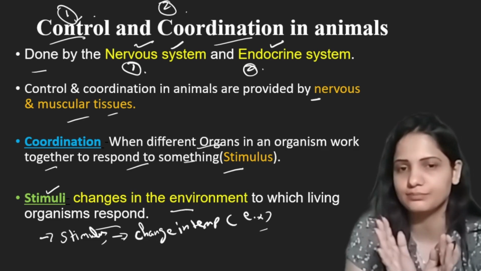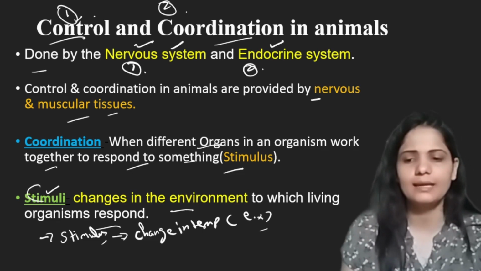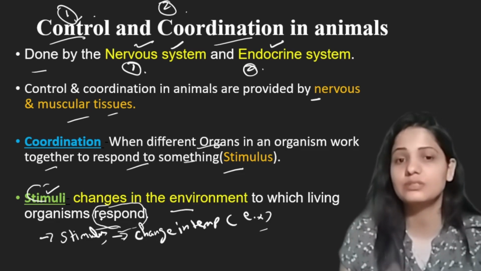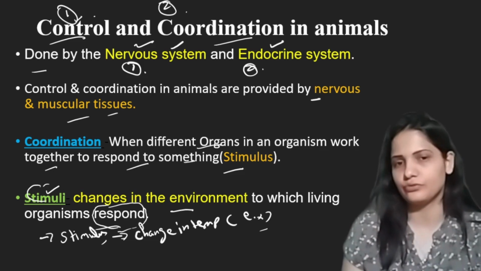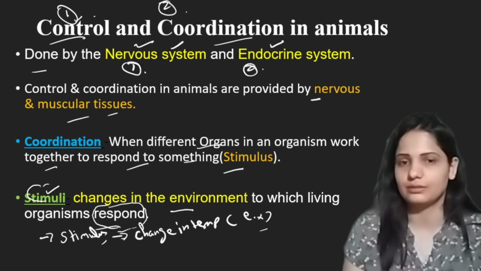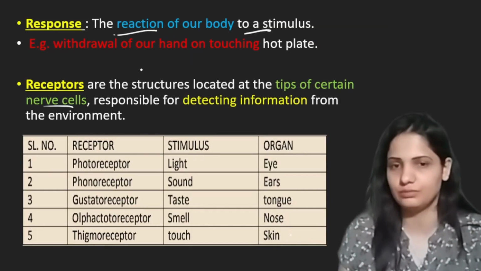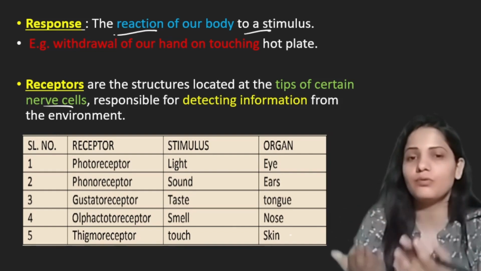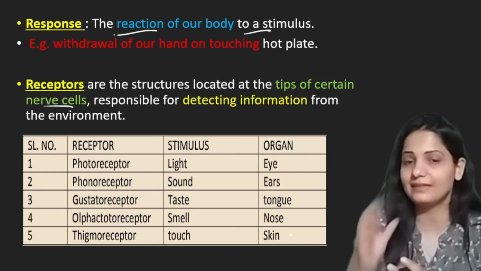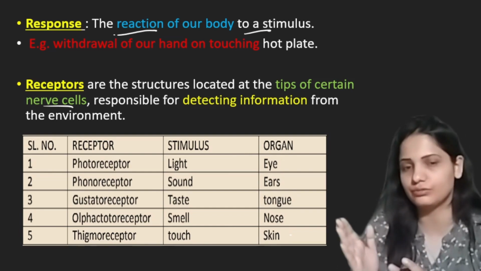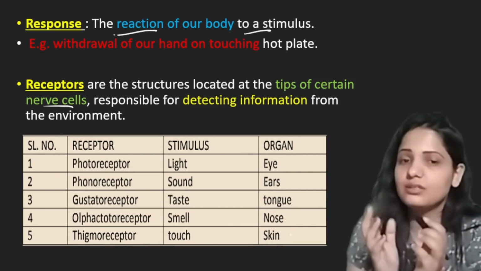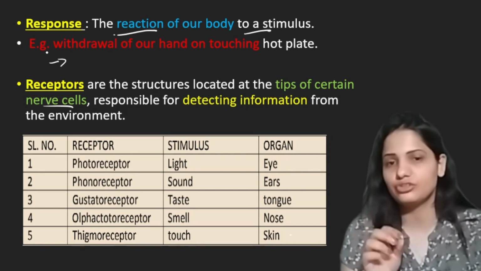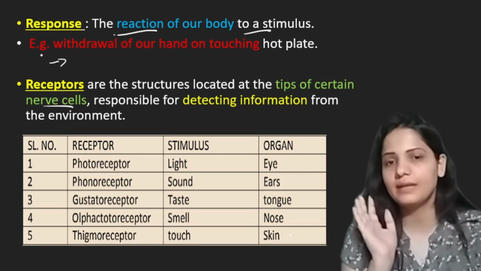This is that simple. Now, in stimuli, we have studied the term respond, response. Now, what do we mean by response? Response is a reaction of our body to a stimulus. Whatever change in our environment, our body will respond to that change, and that reaction our body gives to that change is the response of the body. For example, if you accidentally touch a hot plate, a hot utensil, what will happen?